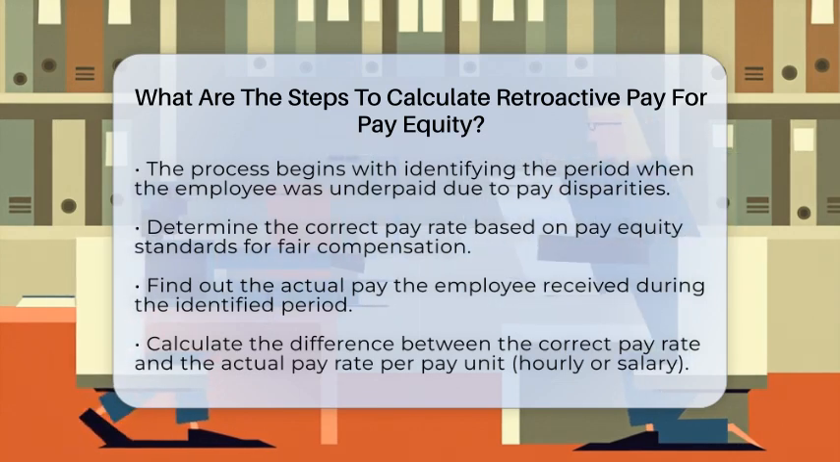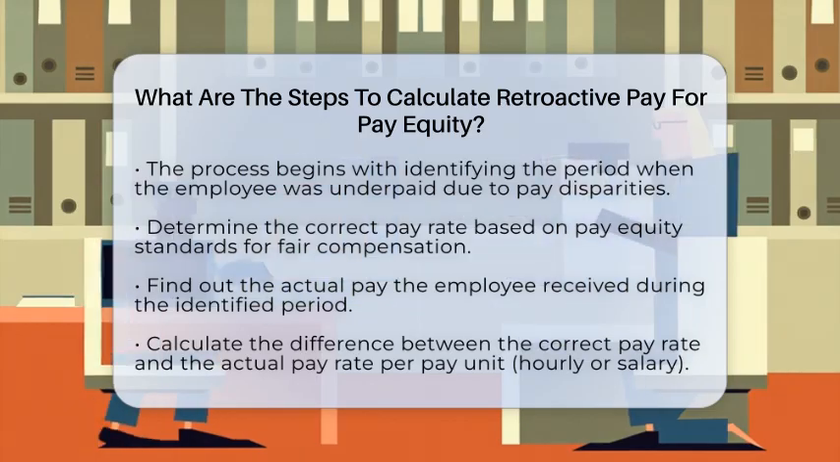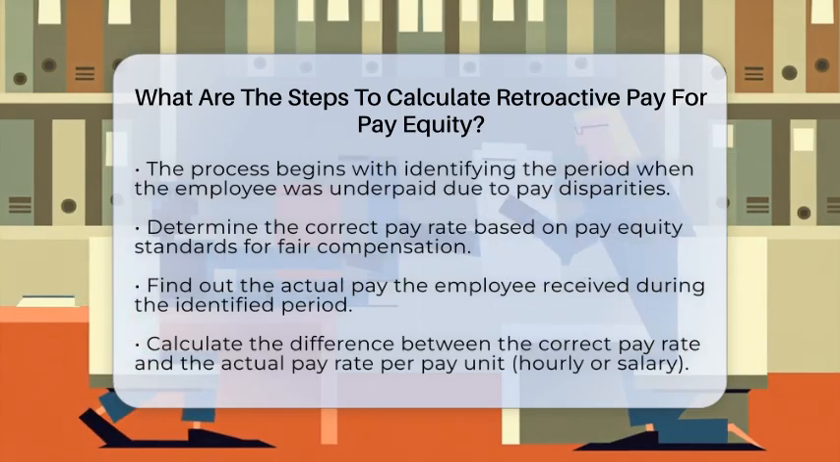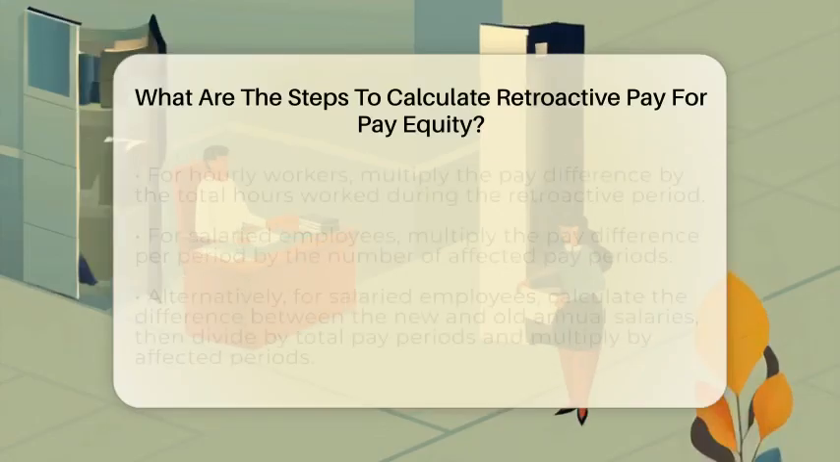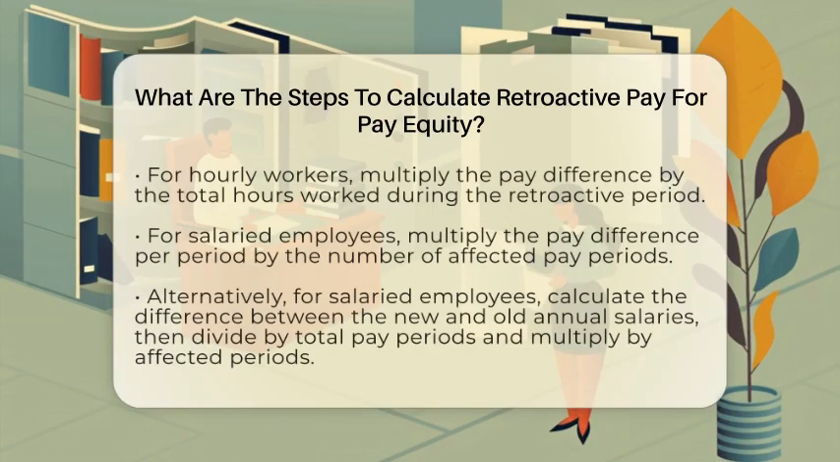First, you need to identify the period during which the employee was underpaid. This means pinpointing the start and end dates when the pay disparity existed. Next, determine what the employee should have been paid according to pay equity standards. This is the correct pay rate based on fair practices. Then, find out what they were actually paid during that time.